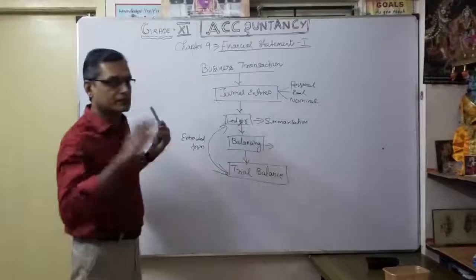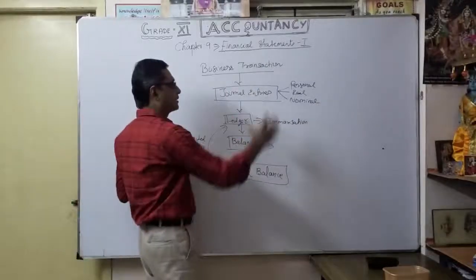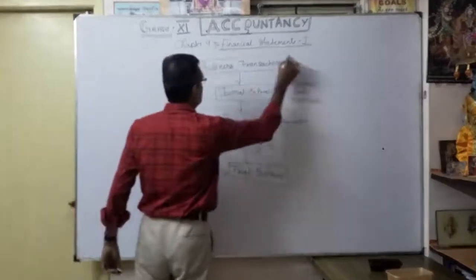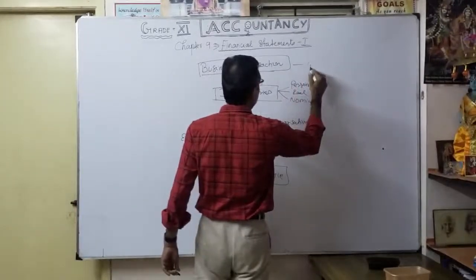Till that we have discussed. So what are business transactions? We can say day-to-day activities.